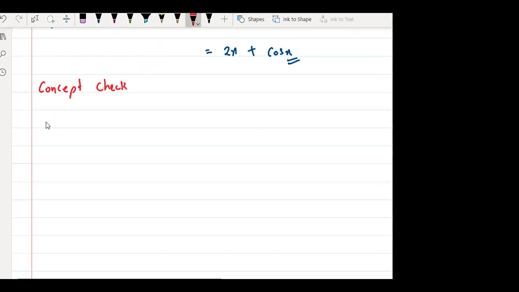Okay. So suppose I'm having a problem which is 5x square minus 2 sin x plus 8 e power x. Now, tell me, I want to find dy by dx.